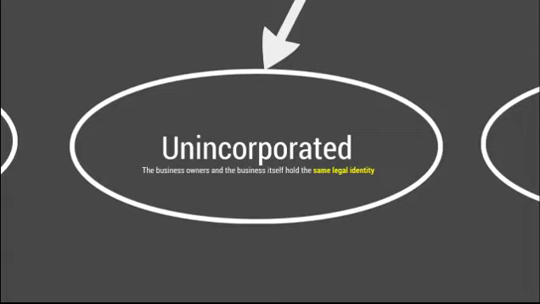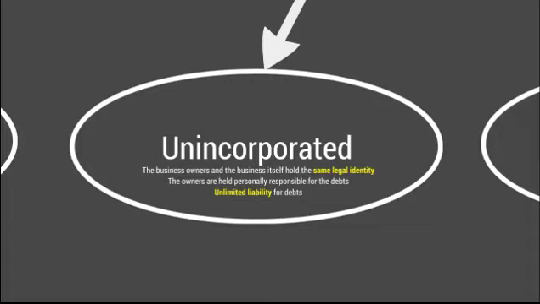However, Fred not incorporating means he will be held personally responsible for any debts the business activities incur. In other words, if Fred's business gets into debt, he is personally responsible for paying it all off. Therefore, unincorporated businesses are considered to have an unlimited liability for the business's debts.